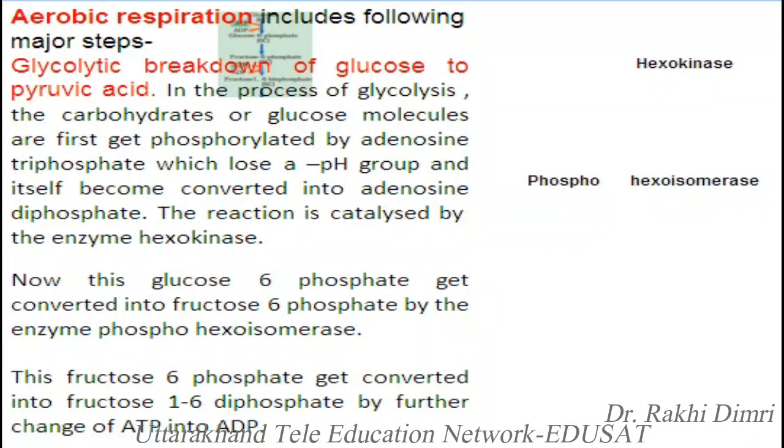Now this glucose 6-phosphate gets converted into fructose 6-phosphate. This reaction is catalyzed by the enzyme phosphohexoisomerase. The fructose 6-phosphate gets converted into fructose 1,6-diphosphate by further change of ATP into ADP.